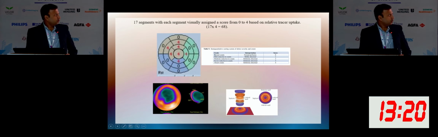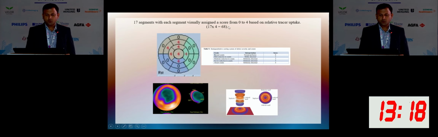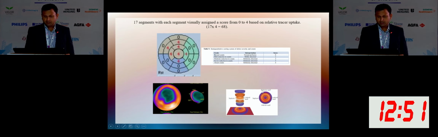So we use, as I told, the 17 segment model, and the score can be given from 0 to 4. You can see mildly reduced count is score 1, moderate is 2, severe reduction is 3, and absent count is 4. So we score the 17 segments with the help of this coloring. You can see this green color and blue color areas are areas which are not showing perfusion. So we say these areas are not viable. So we reconstruct and say anterior wall, septum, inferior and lateral wall.